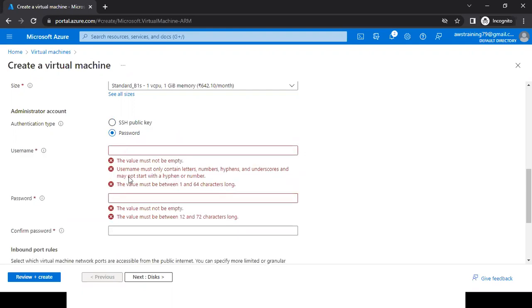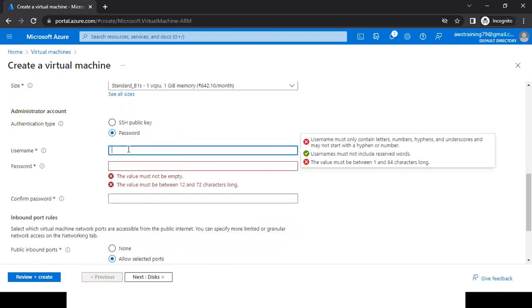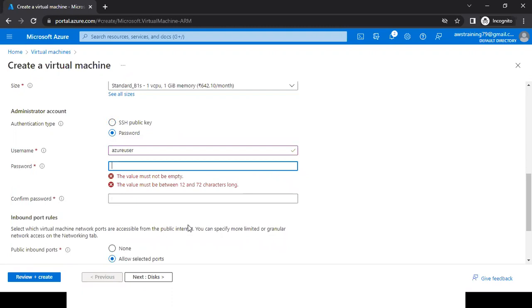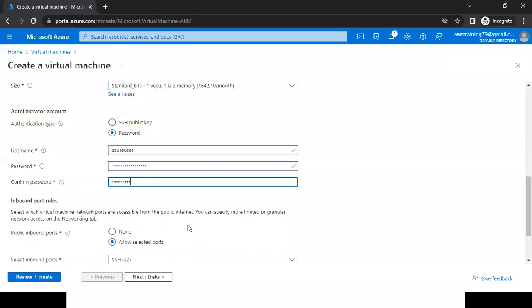And you can see here, I need to enter my username. I'm giving the username Azure user, and giving the password. We have given the password. Scroll down.